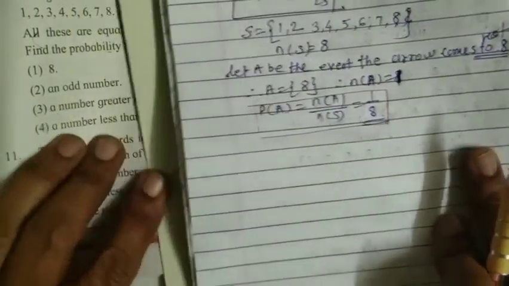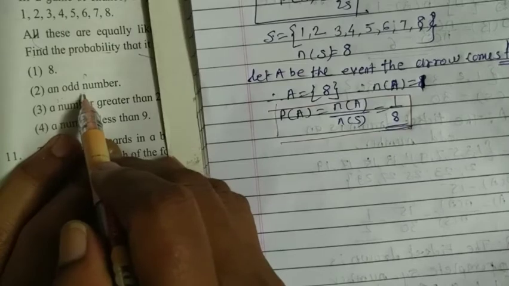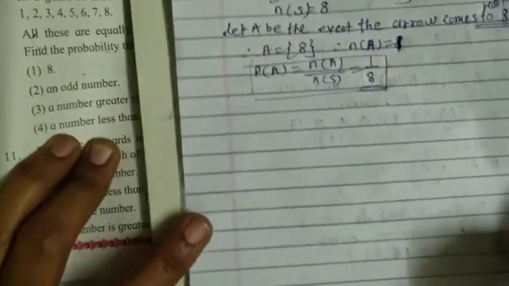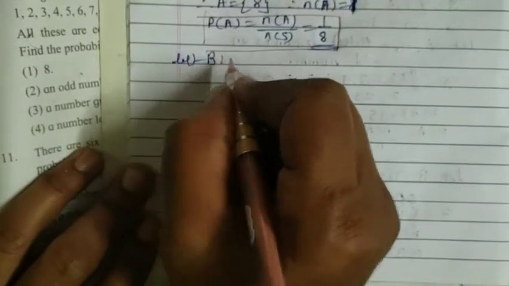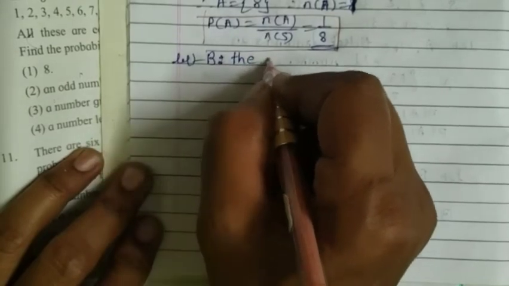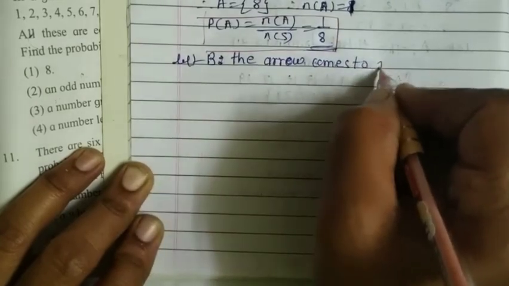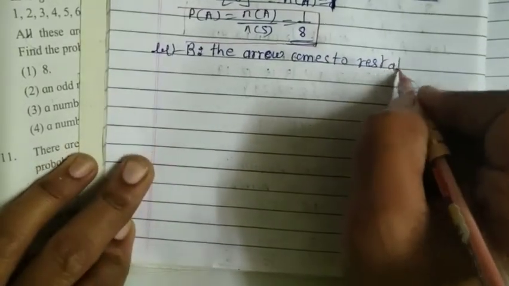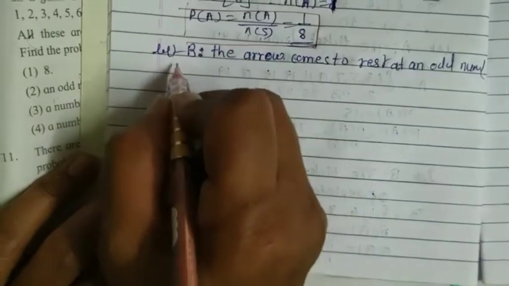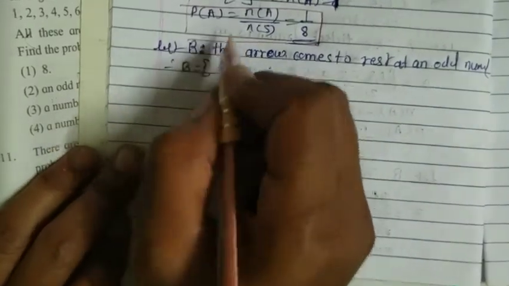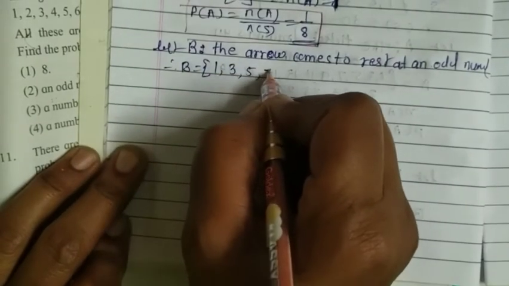Now the second condition, the arrow comes to rest at an odd number. Means here we have to assume that let B be the event that the arrow comes to rest at an odd number. It is the condition given, odd number. Therefore, that event B should contain only odd numbers from the above sample space: 1, 3, 5, 7.